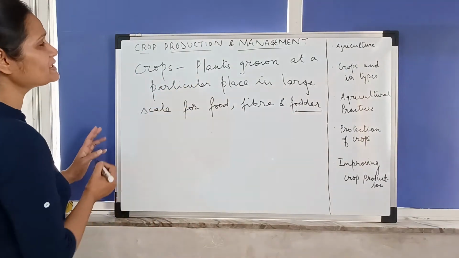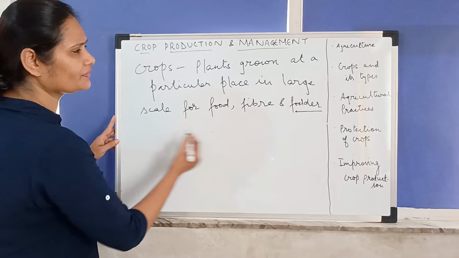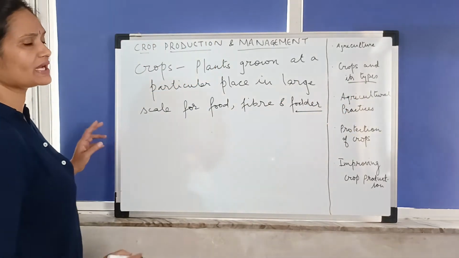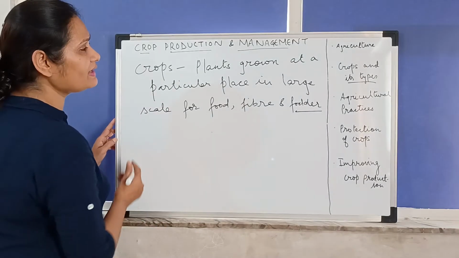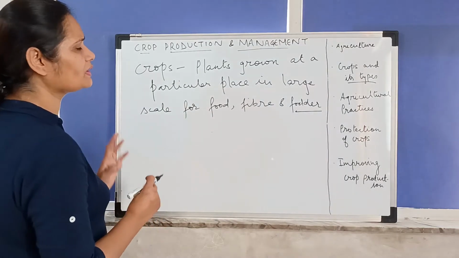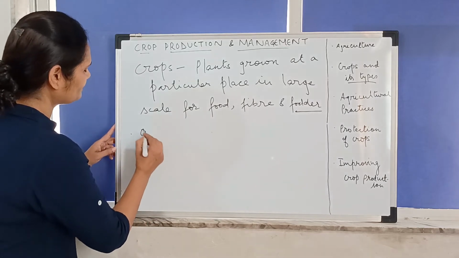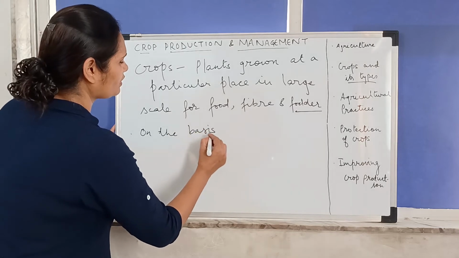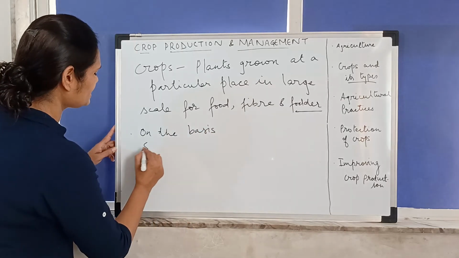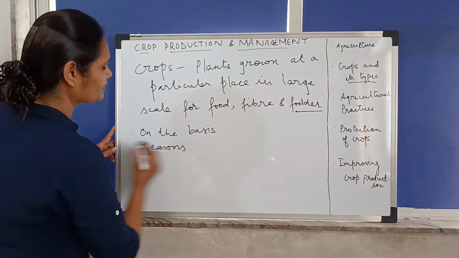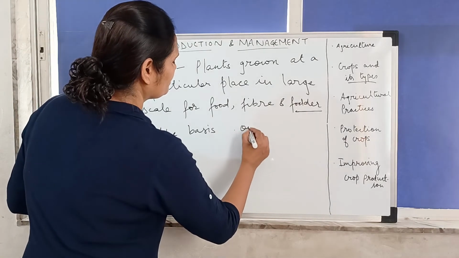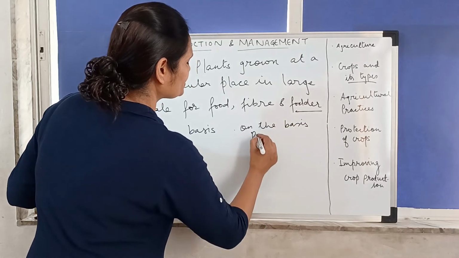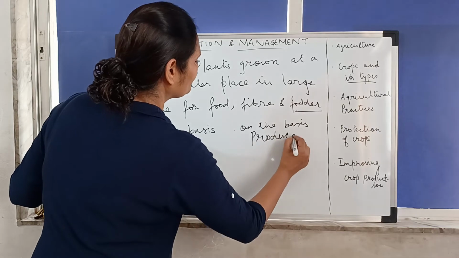Now, crops are of a few types. As I mentioned here, we are going to discuss its types also. So crops are divided into types, first on the basis of seasons, and the second on the basis of produce, right?